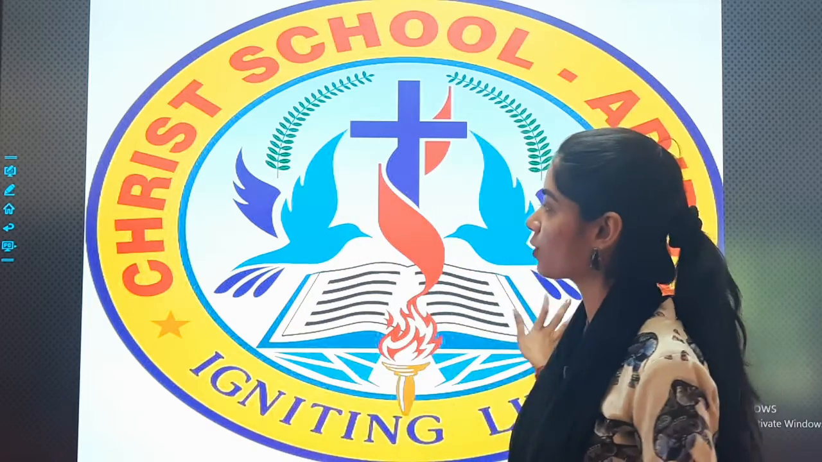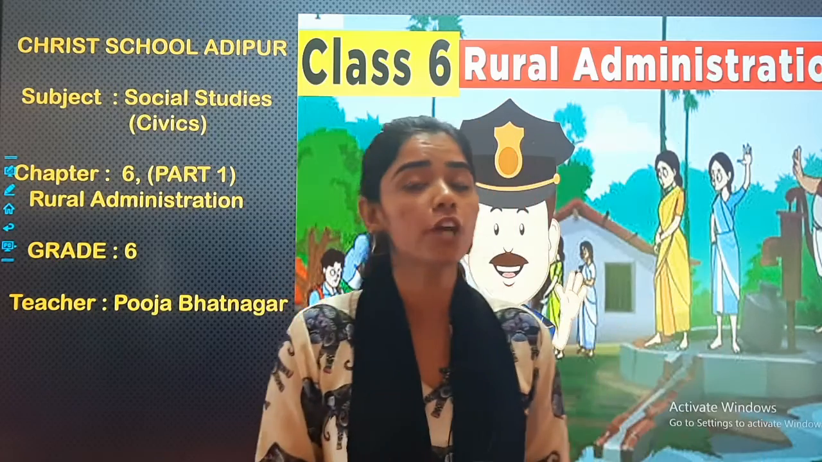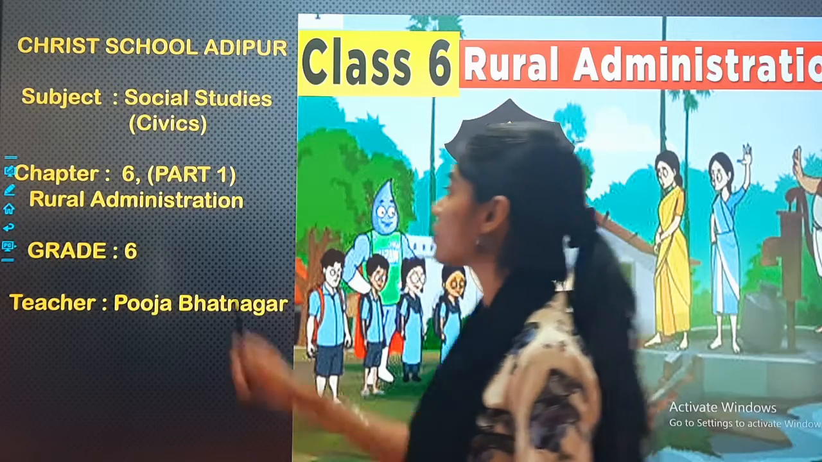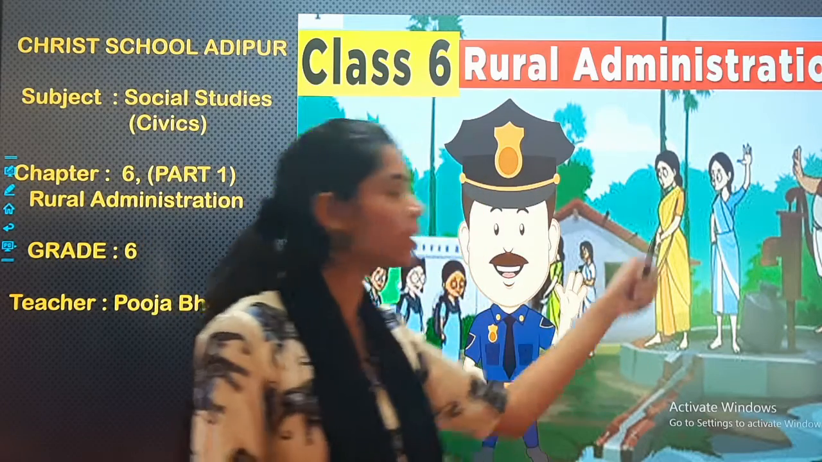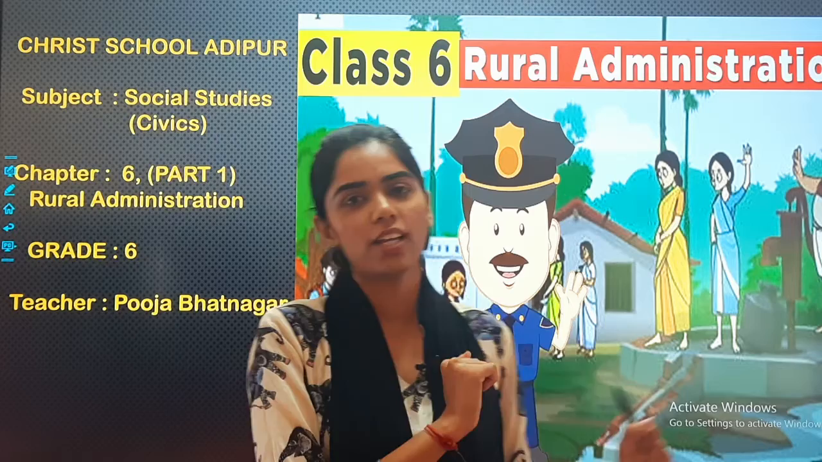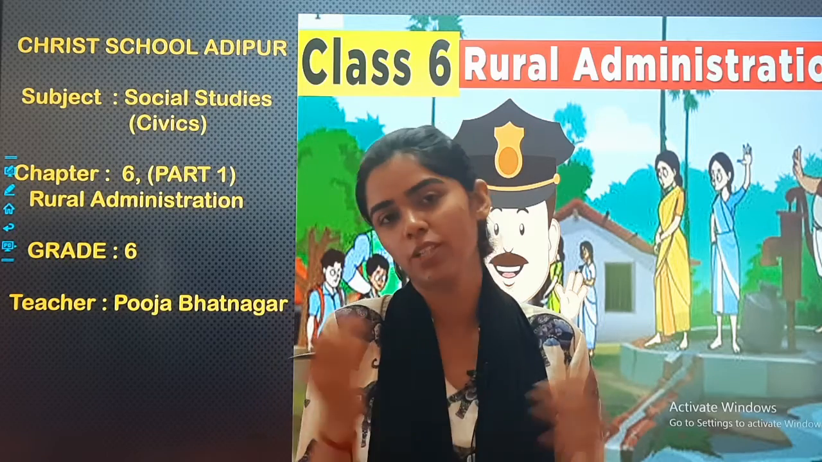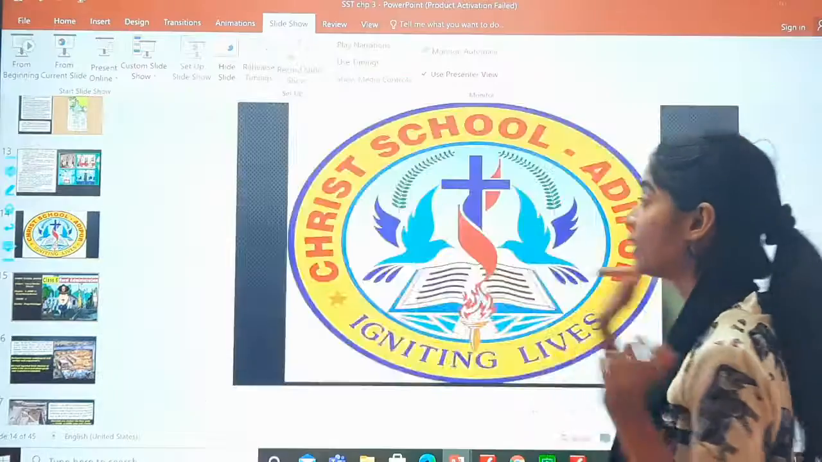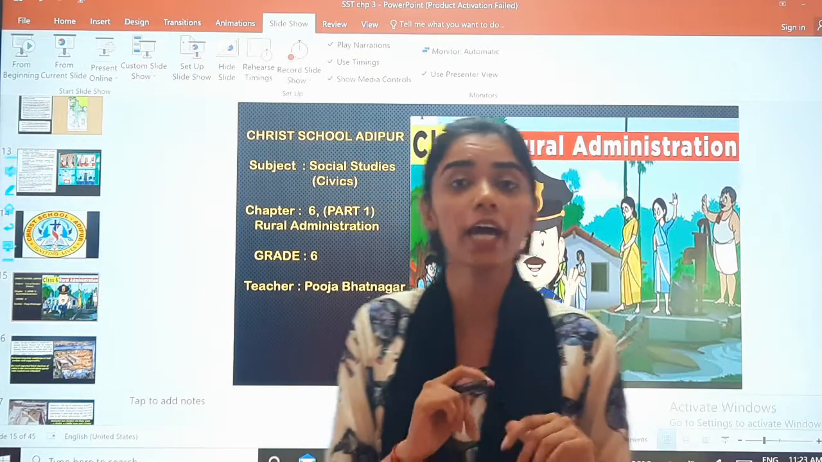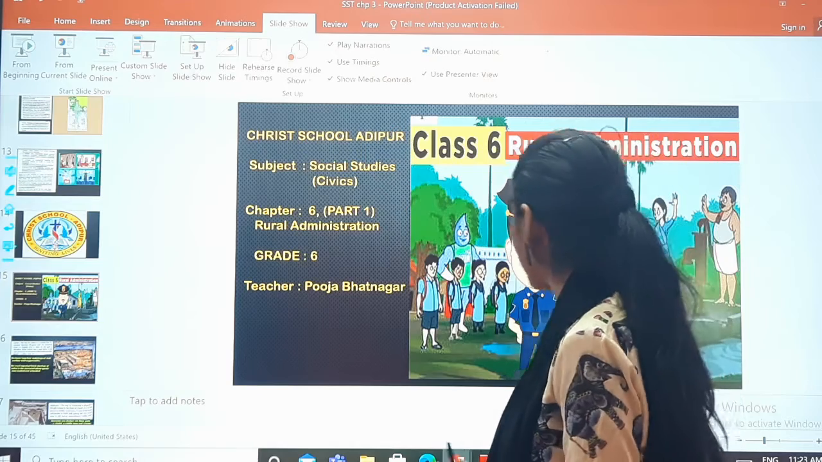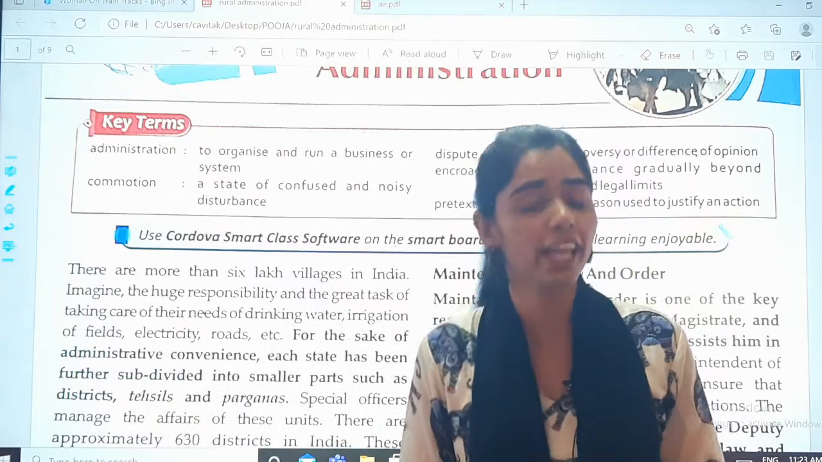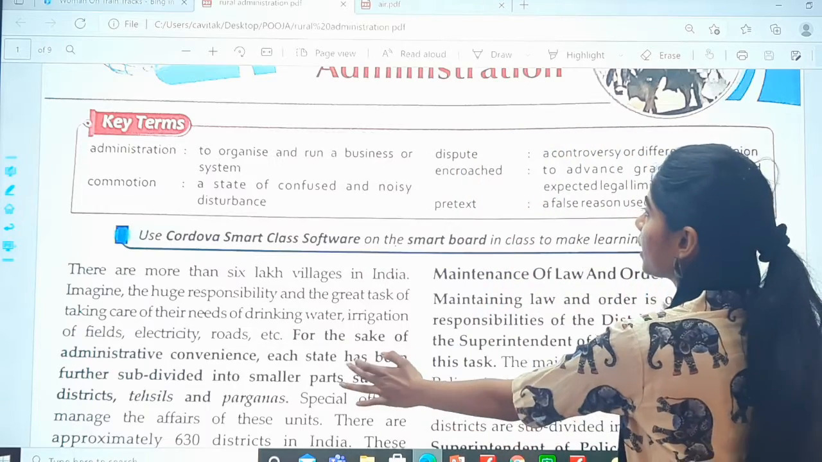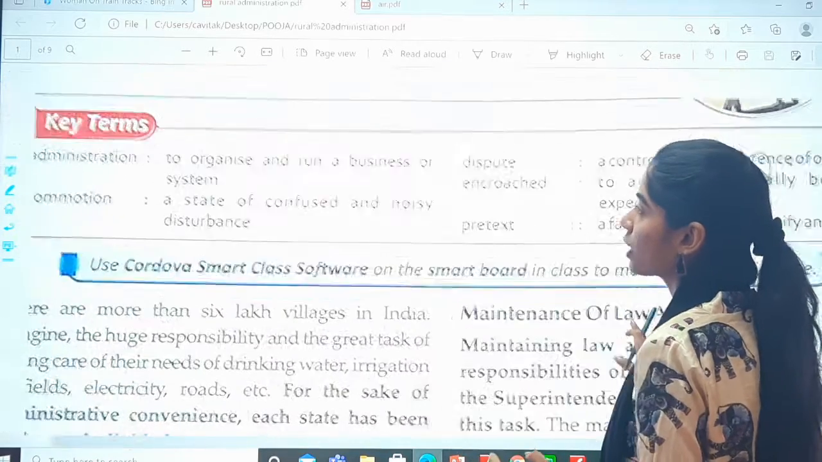And today we are going to start with a new chapter in Civics. That is chapter number 6, Rural Administration. So what do you mean by rural? Rural, as we all know, it's the village area. So in this chapter, we are going to study about the administration of the rural area. So are you ready? Before starting, let's read out the key terms.